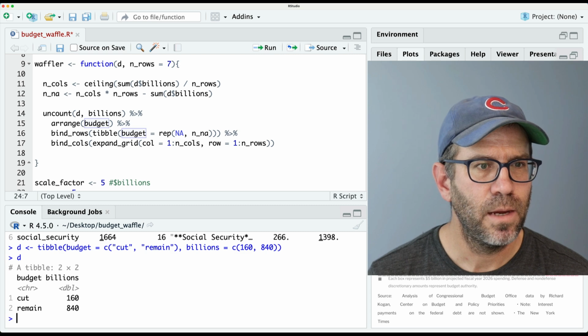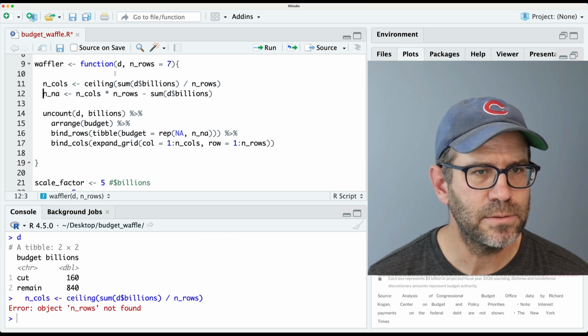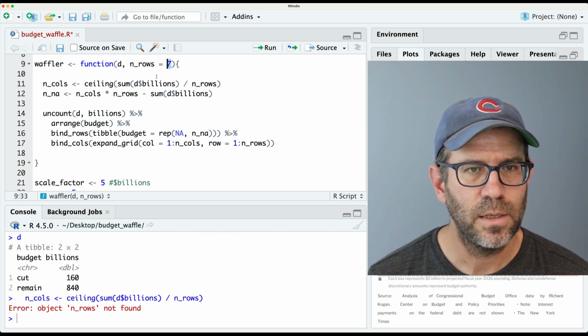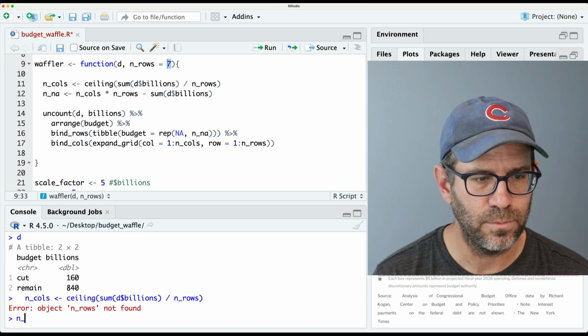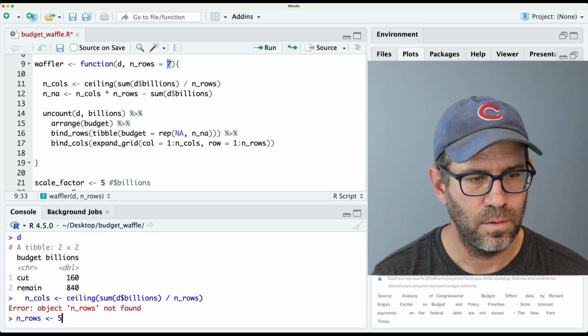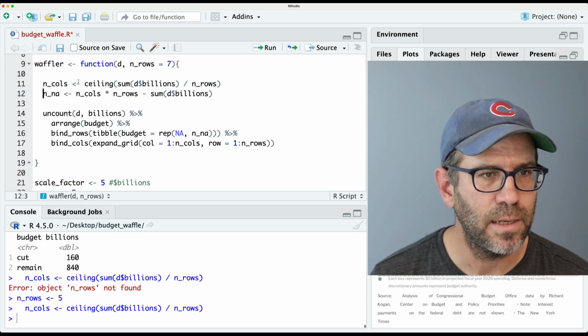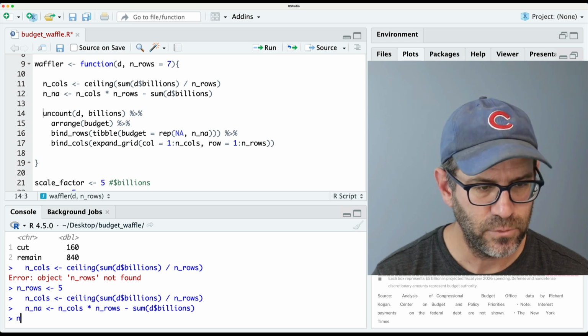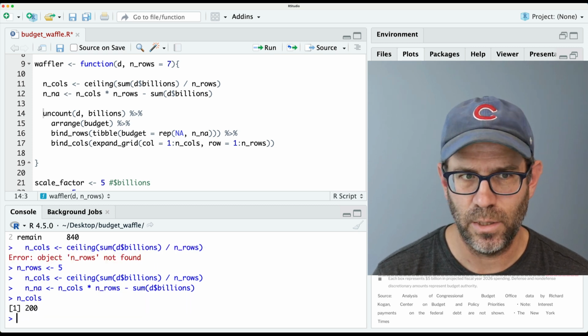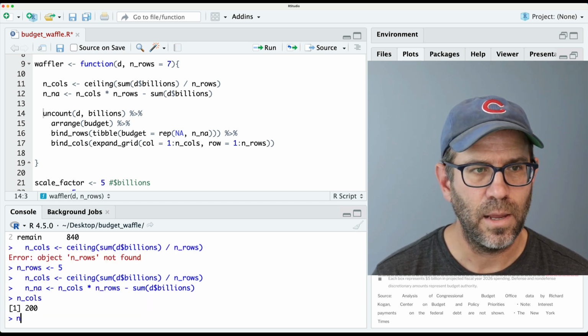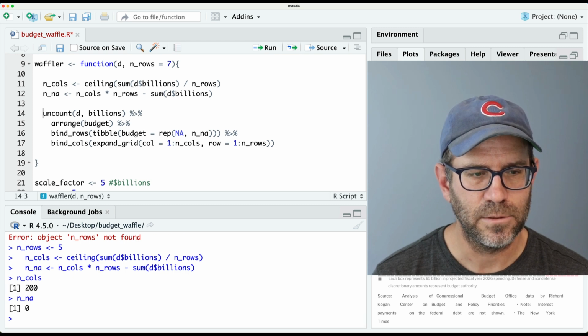So there's our D. And so if we kind of step through this, again, our n rows is going to be 5, right? So let's try this again. N cols, N and A. So if we do N cols, it's 200. And then our N and A is going to be 0.